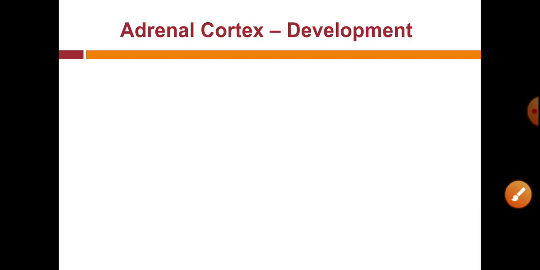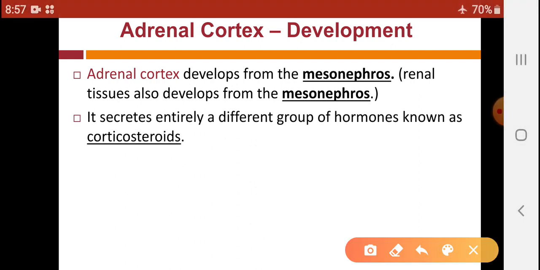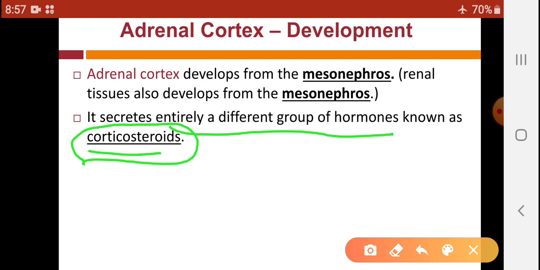Let us see the development of the cortex region, that is the adrenal cortex. The adrenal cortex is developed from mesonephros, while renal tissue is also developed from this mesonephros. It secretes an entirely different group of hormones known as corticosteroids. So, hormones secreted from the adrenal cortex are called corticosteroids.